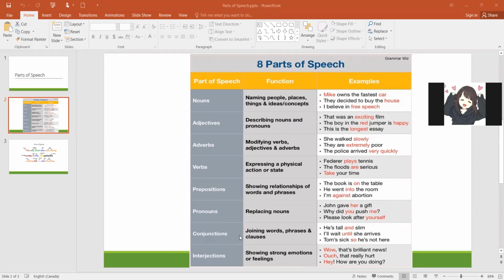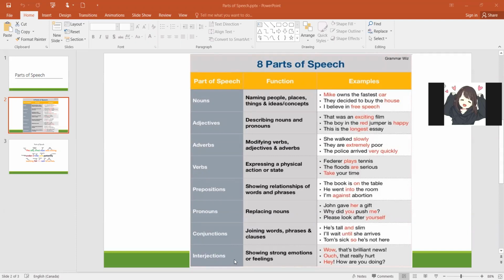Then we have conjunctions, which are joining words. If you look at the word carefully, conjunction, junction, a junction is a joint. So yes, these are the joining words, phrases or clauses. A few examples include the words and, until, so, unless, therefore, yet. All these are conjunctions.